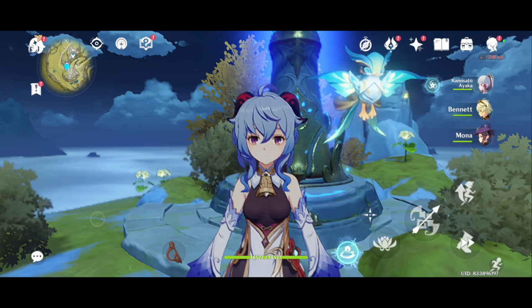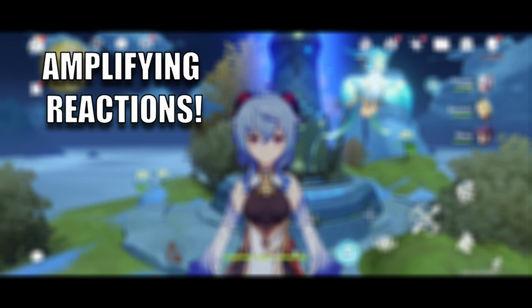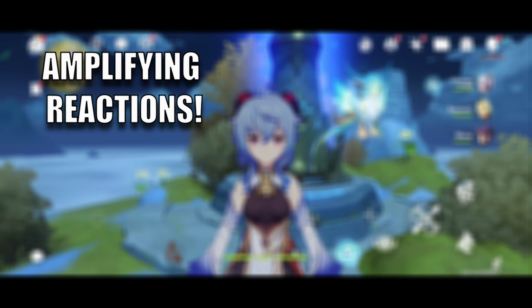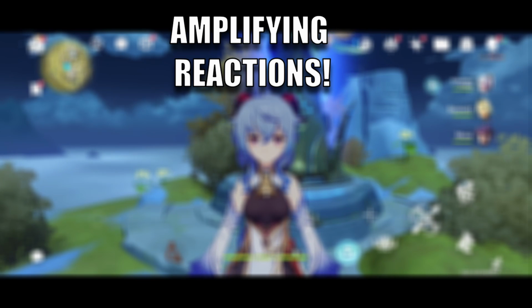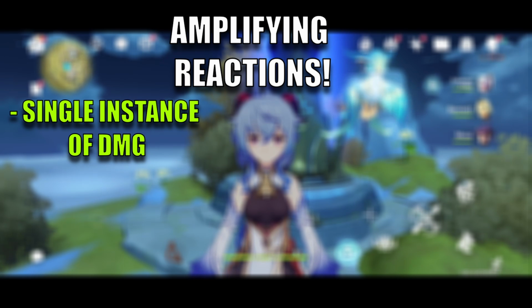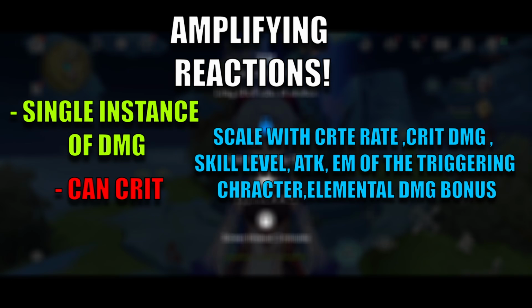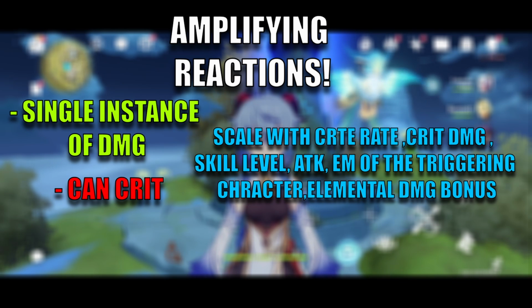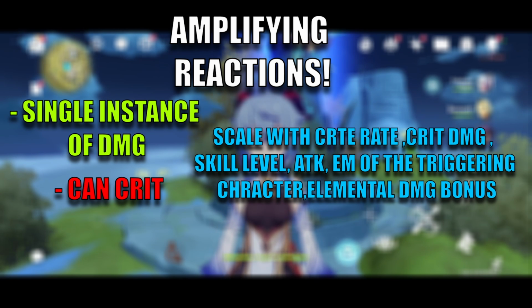There are 2 types of reactions in Genshin Impact. There are amplifying reactions, or AMP reactions for short, and there are transformative reactions. Amplifying reactions do a single instance of damage and can crit, and they also scale with crit rate, crit damage, skill level, attack, and elemental mastery of the triggering character as well as elemental damage bonus.